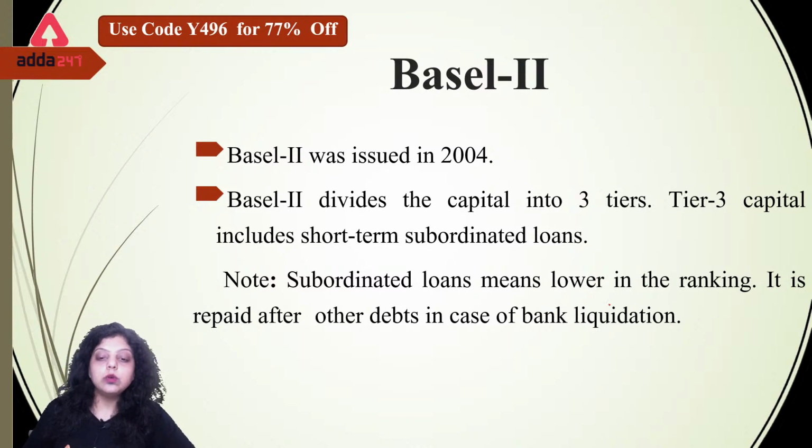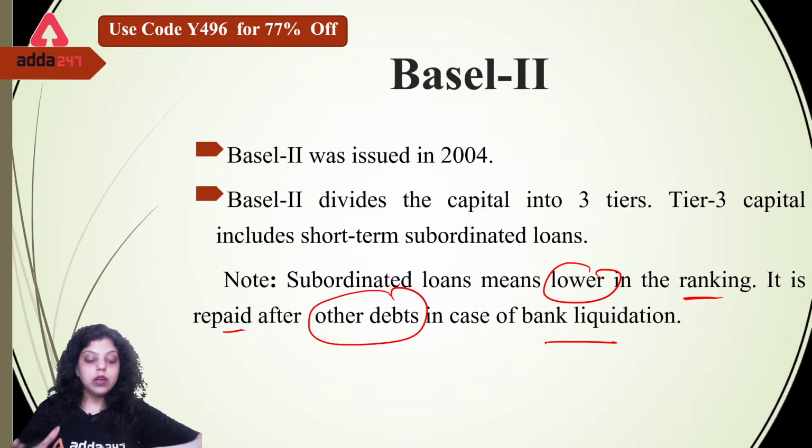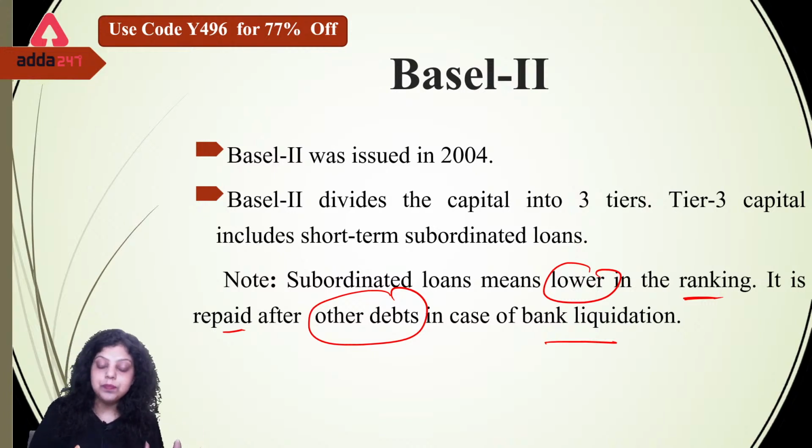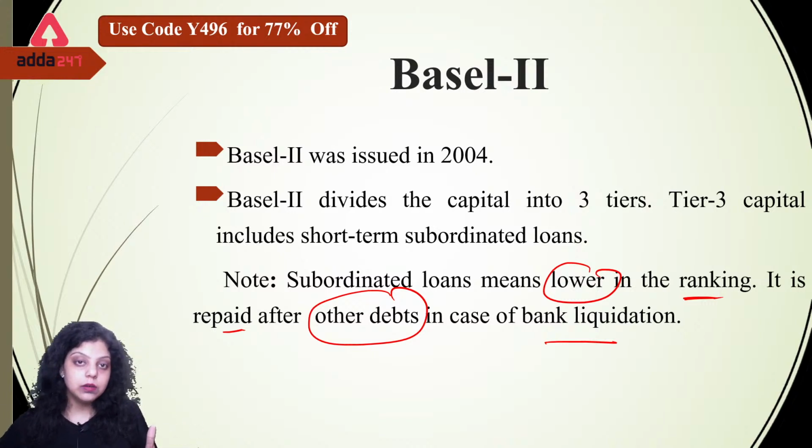Now subordinate loans means lower in ranking. Okay, it is repaid after the other debts in case of bank liquidation. So first you have to pay the bonds or the liabilities which have a higher ranking, then you have to pay the lower ranking debts, that is known as subordinate loans or subordinate debts.